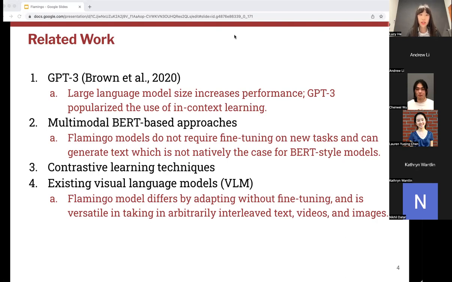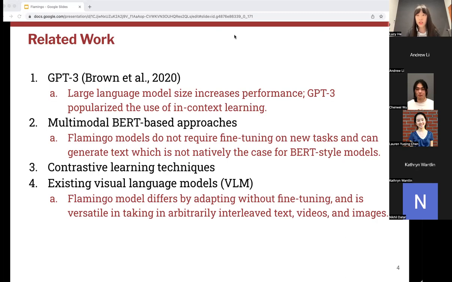The second type of related work is the multimodal BERT-based approaches. The Flamingo model is different in that it does not require fine-tuning on new tasks. And it can also generate text, which is not natively the case for traditional BERT-style models. Third is contrastive learning techniques, which is used in the vision part of the Flamingo model. And the fourth is how it compares and contrasts with existing vision language models.